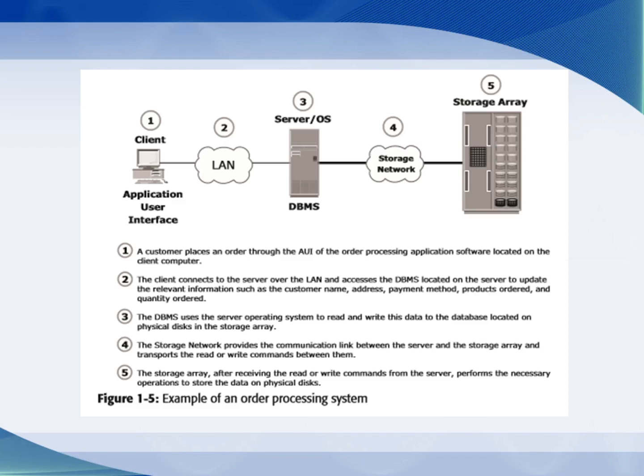Therefore some information, like the product name, the brand name, the price, the delivery charges, the shipping cost and the location, is passed from the client to the server via the local area network. In the server you have the DBMS, or the databases.